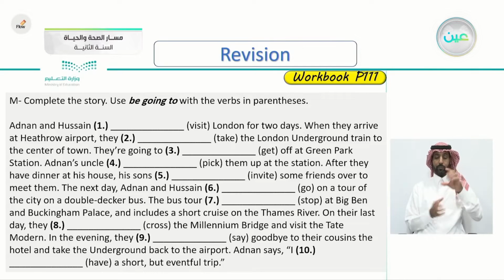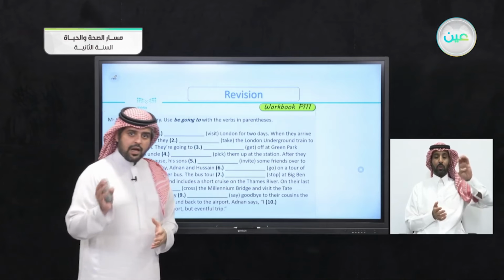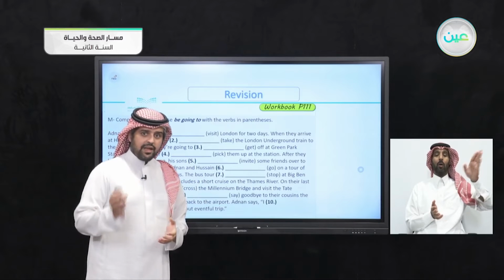Complete the story. Use be going to with the verbs in the parentheses. Again, complete the story. Use be going to plus the verbs that are between the brackets here. Let's read it together. Adnan and Hussein, the first verb here is visit London for 2 days. Use it with be going to. Of course, be here means am, is, or are.